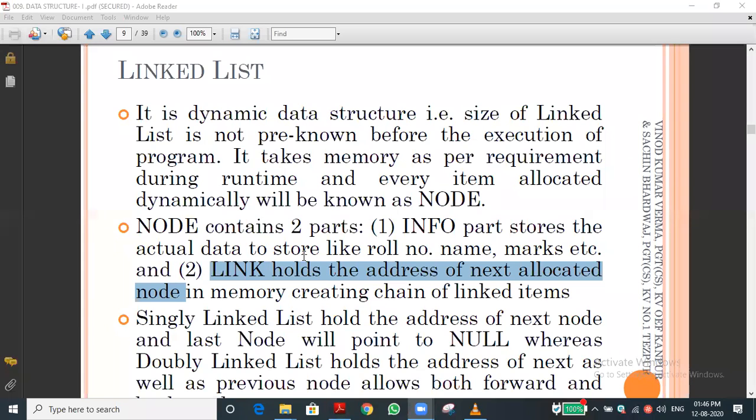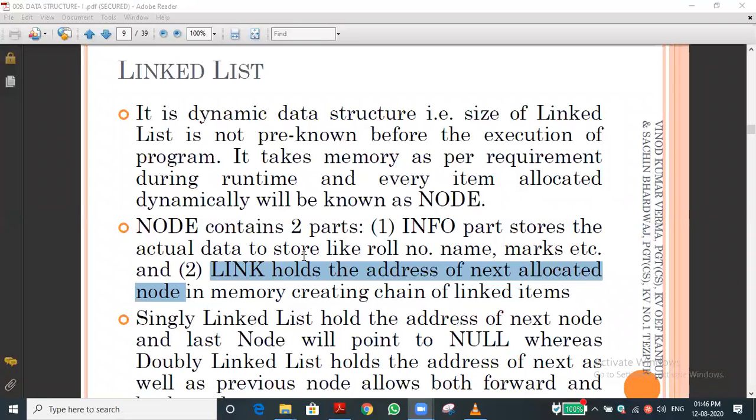Just for example, I am saying. List of index of 0 is there, no? That is the first element, no? The index of 0 will hold two parts. One is the information part. Information part stores what? The data which we store in the index of 0. Correct, no? Have you understood?